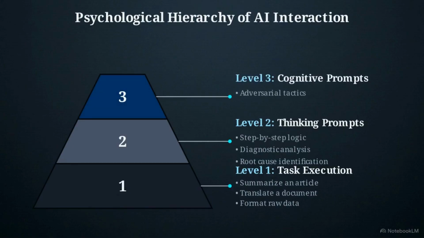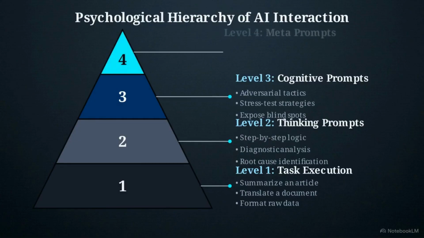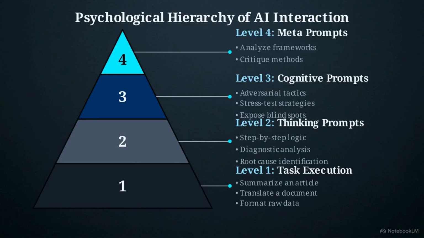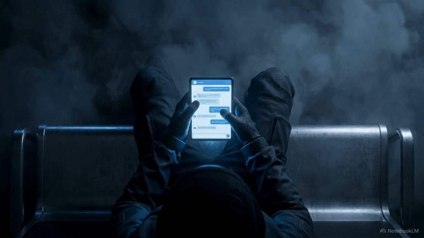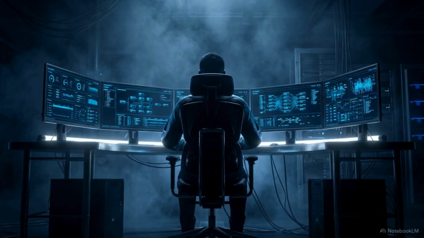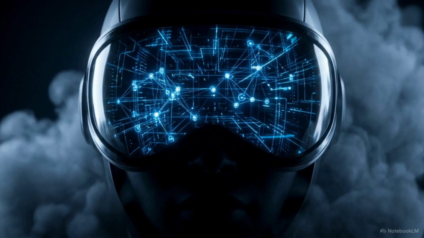Then comes level 3, cognitive prompts. This involves adversarial tactics. You instruct the AI to red team or stress test your strategy, simulating different perspectives to expose your own blind spots. Finally, the apex is level 4, meta prompts. At this tier, you ask the model to analyze, critique, and upgrade your own prompting frameworks. Here is the reality of the industry. Casual users stay at level 1. Sophisticated operators spend their time at levels 3 and 4. That is where the system transitions from a conversational novelty into a cognitive amplifier.